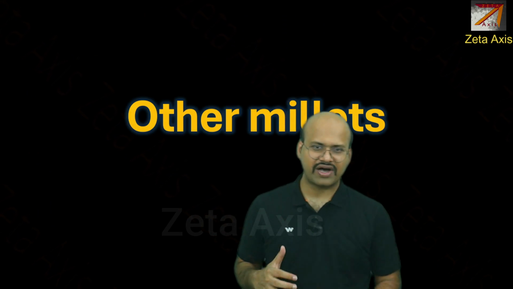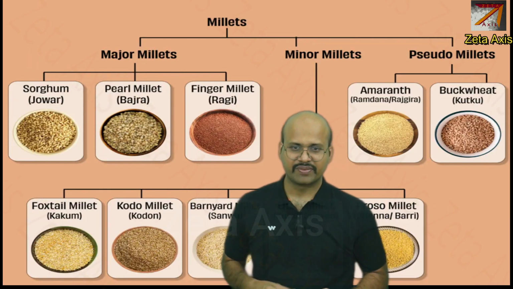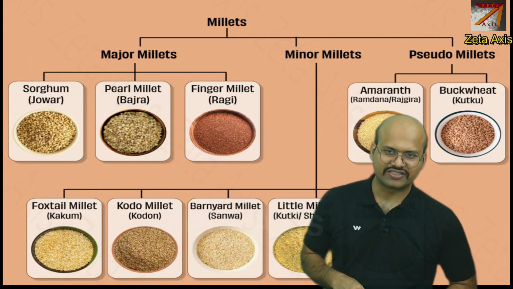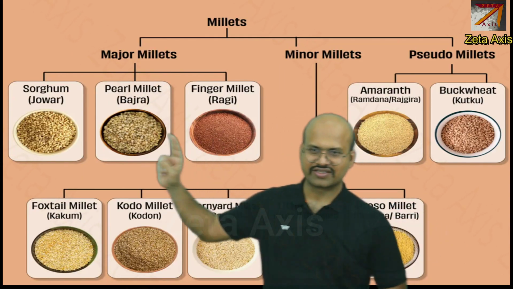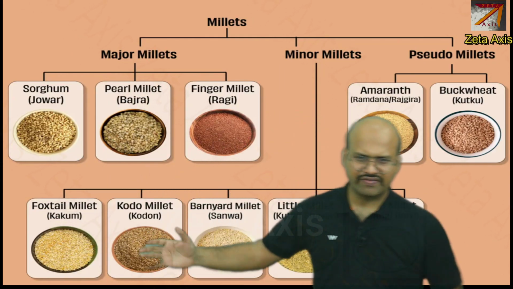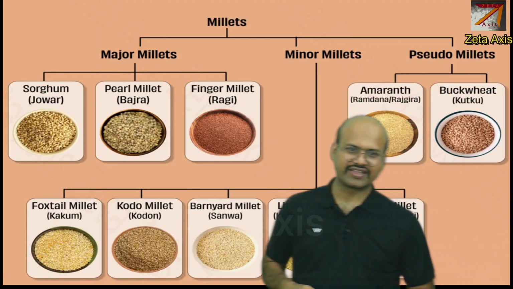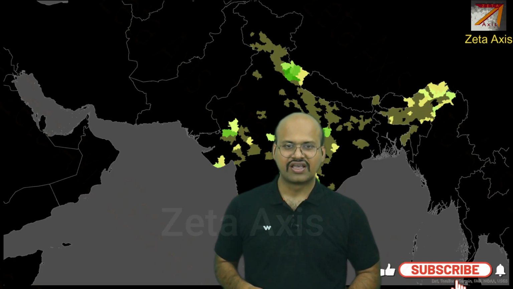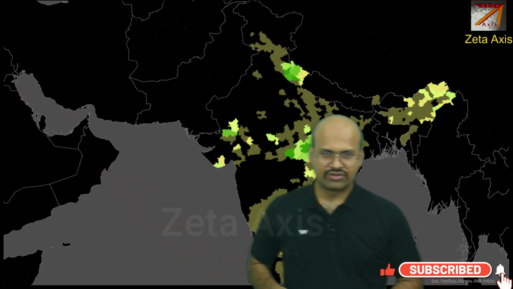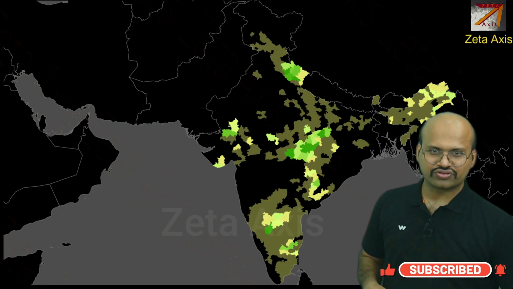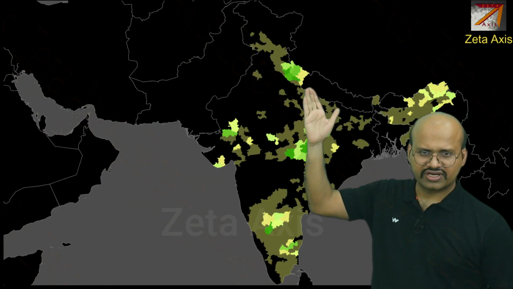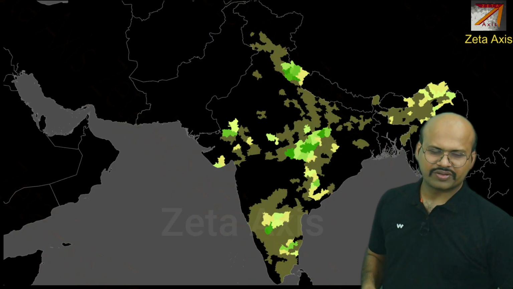Now let's see some other minor millets. In the beginning, we have seen that the millets can be classified into three groups. We have already discussed these three. These are the major millets. Then we have some minor millets. So we will take them as a sum and we will see where these are produced. So here is the region where they are produced. We can see that some are in northern India, some are in the central part, and some are in the southern part. So the production of smaller millets is widely spread across India.